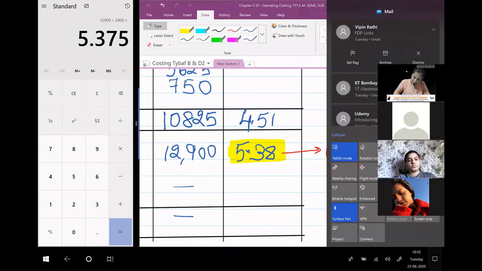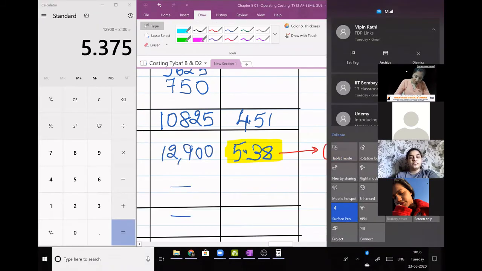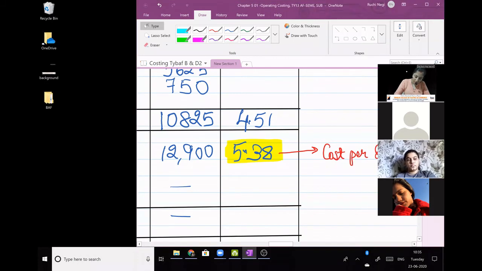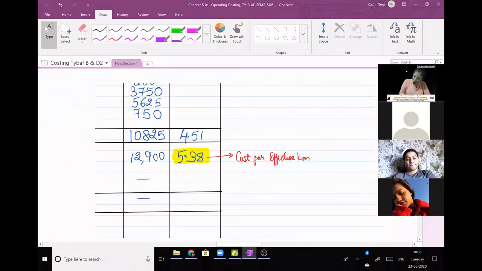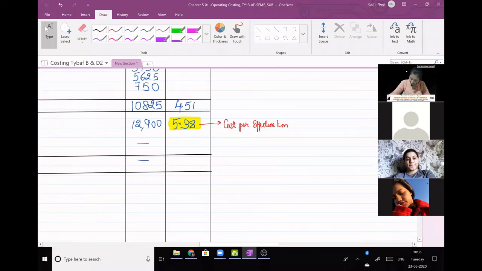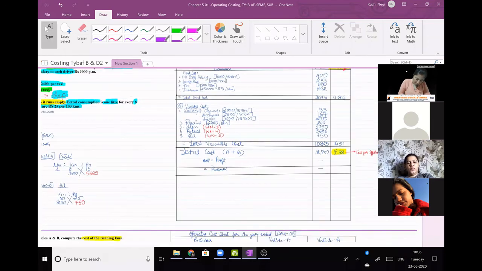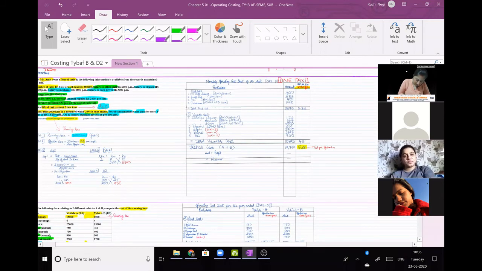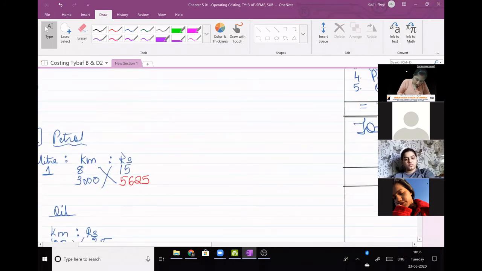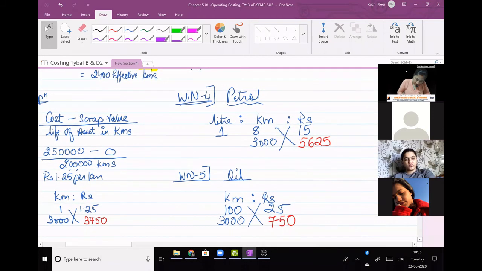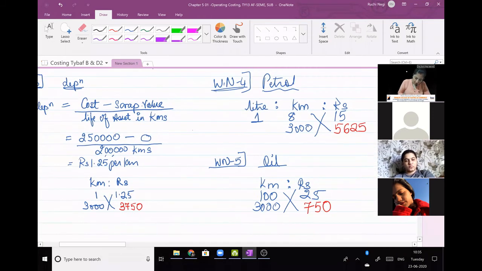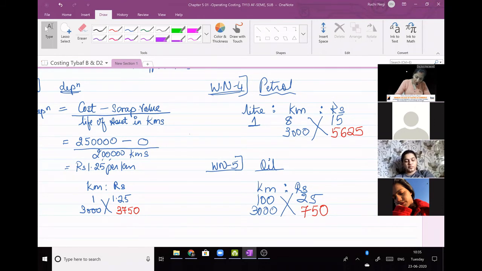Any doubts? Any doubt to anyone? You can ask, post it in the chat box. Post it in the chat box if you have a doubt. Everyone clear about this? If you all want to see the working notes again, I am zooming it. Okay? See your working note.